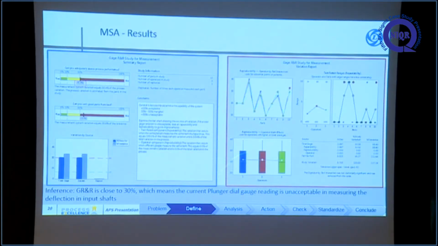Based on this 10 micron dial gauge, after analysis it was found that the gauge R&R is 30%. It is a borderline acceptable limit only. We decided to go for further improvement in the MSA itself.